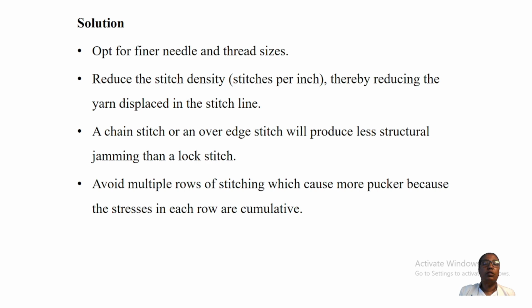Avoid multiple rows of stitches, which cause more puckering because the stress in each row is cumulative. So it is better to avoid multiple rows of stitches on fine fabric, because they can cause this inherent puckering.